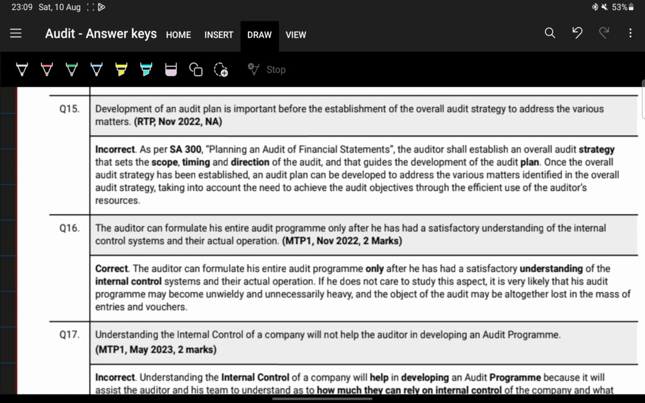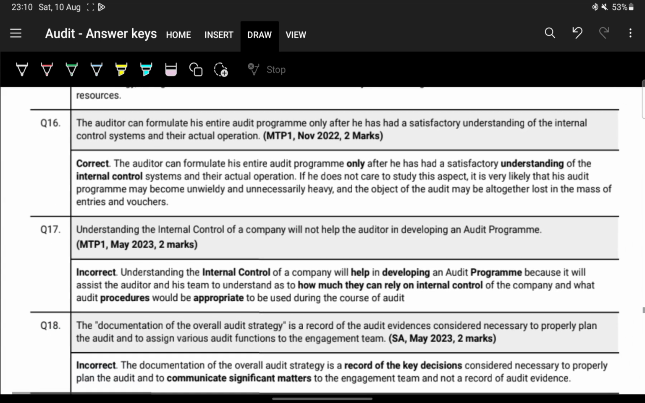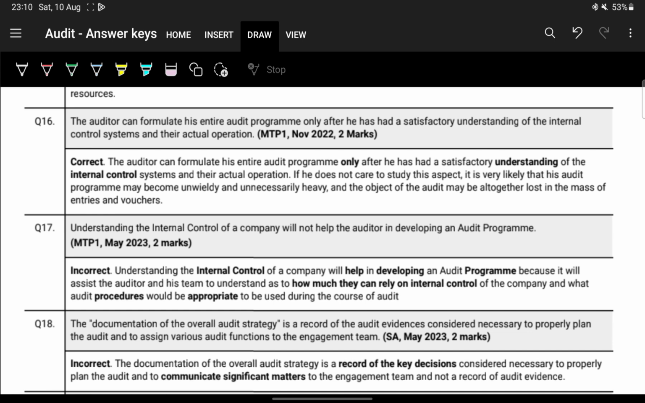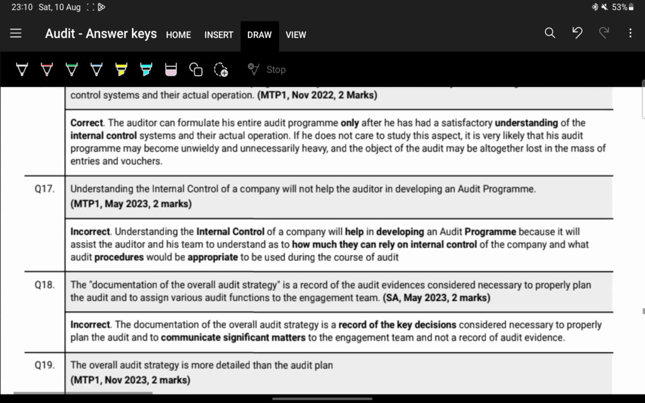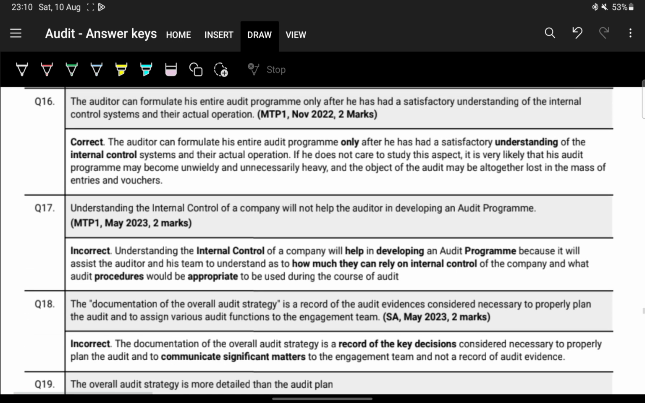Okay, next. The auditor can formulate his entire audit program only after he has a satisfactory understanding of the internal control. That is correct. So he needs to obtain an understanding of the internal control, right? If he does not, he is very likely to become unwieldy and unnecessarily heavy. Meaning if he does not rely on the internal control, then he'll have to perform more substantive procedures. So his work will become heavier.